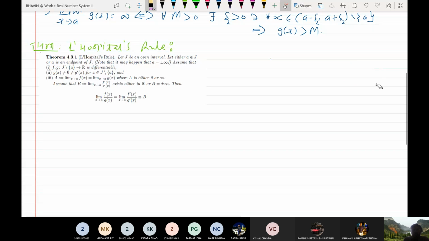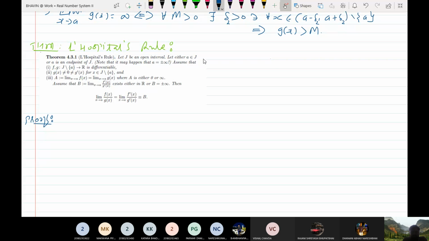Okay, fine. So let us see the proof. So first we consider this case. See, this is the statement. Let J be an open interval. You may take J equal to open interval AB or open interval XY or open interval CD, whatever. Let either A belongs to J or A is an endpoint of J.